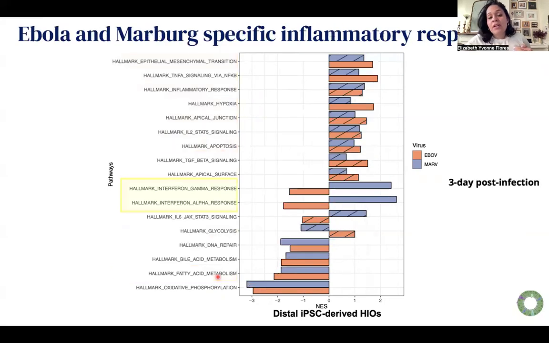Well, by day 3, our model is able to capture differences between these viruses, which are rather similar in their evolutionary track. So here we can observe differences in the interferon response. It is being induced by Marburg virus, whereas it is being suppressed by Ebola virus here in the orange.